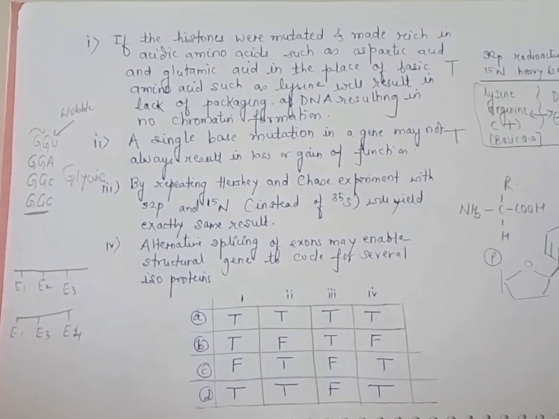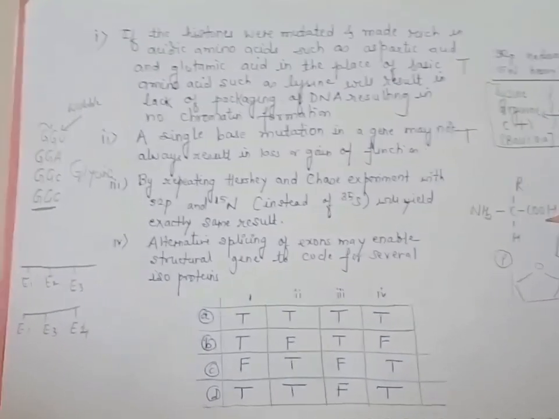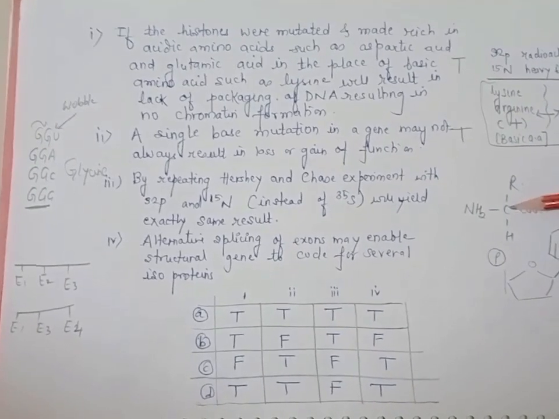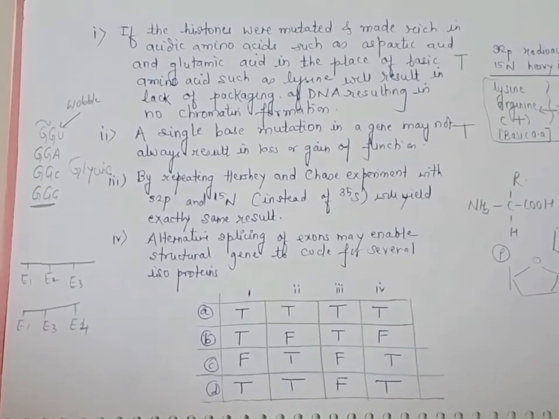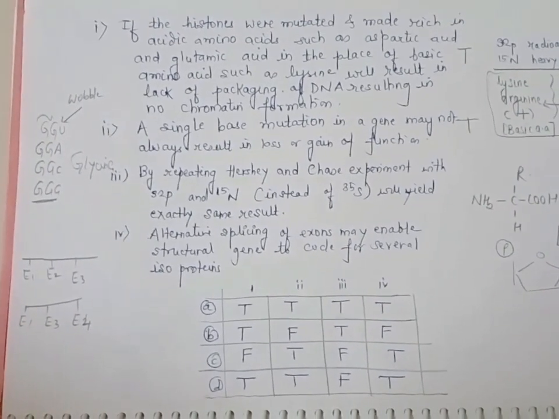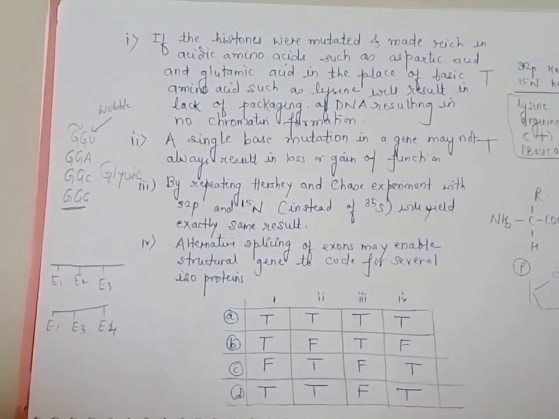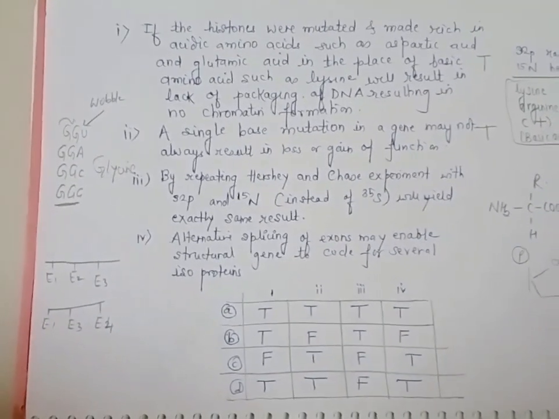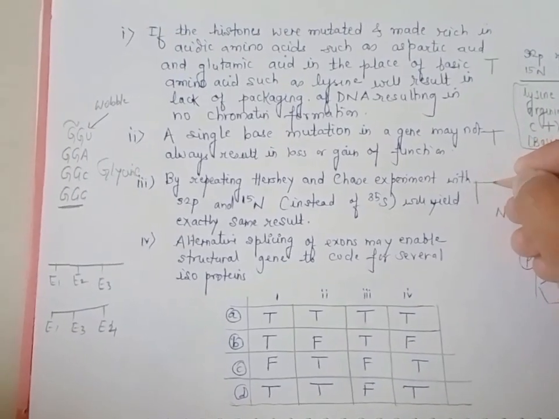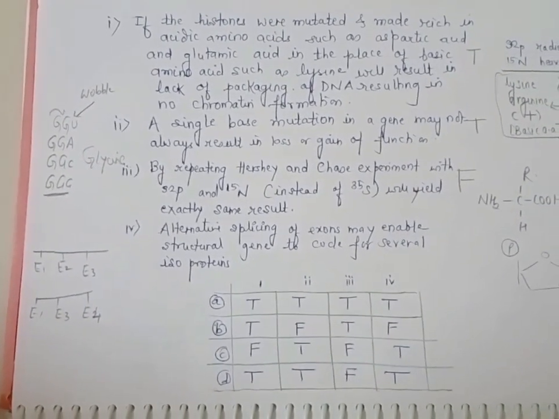So if we incorporate a heavy isotope, it will get inserted into both protein and DNA. So therefore the purpose of the experiment will not be the same. It will be unable to detect whether the genetic material is DNA or protein. So this is a false statement because it is not going to result in exactly the same result.